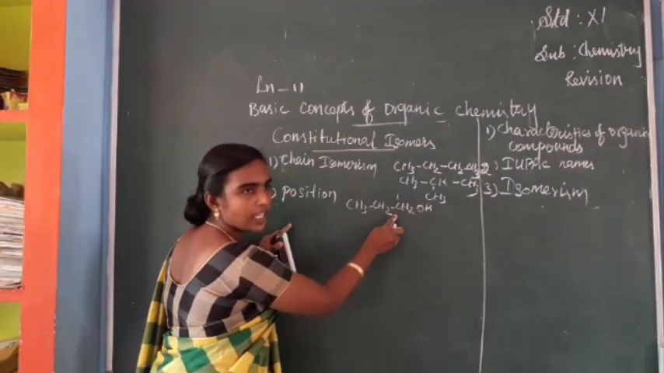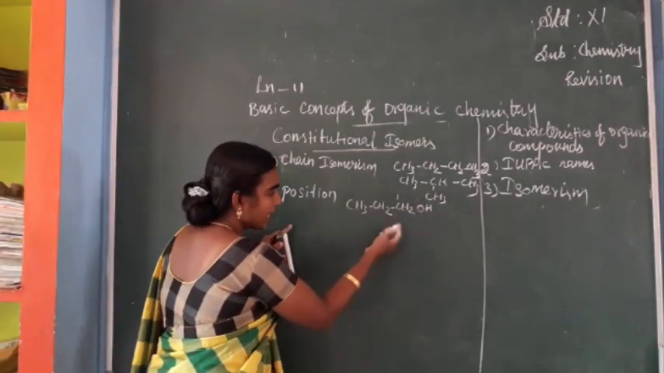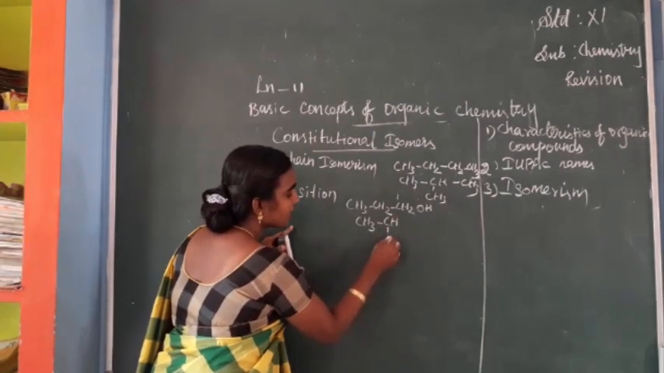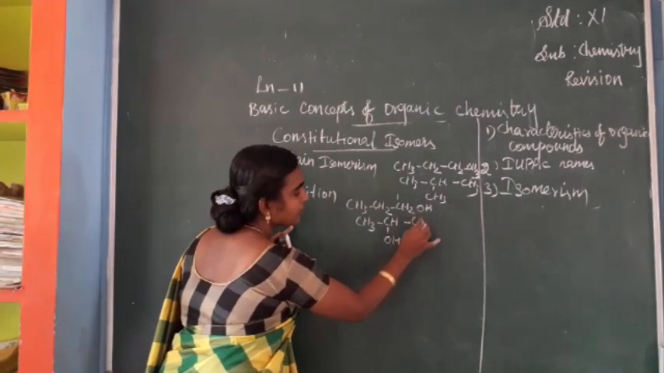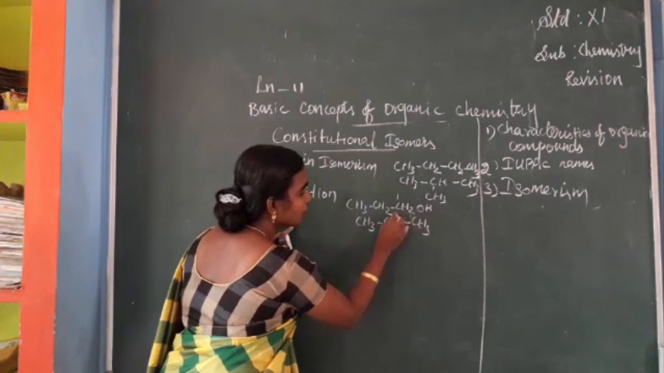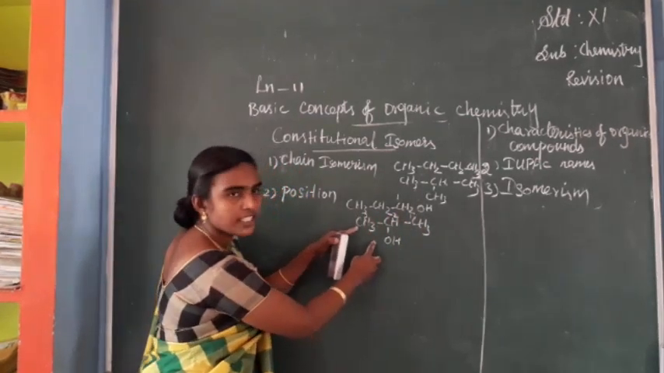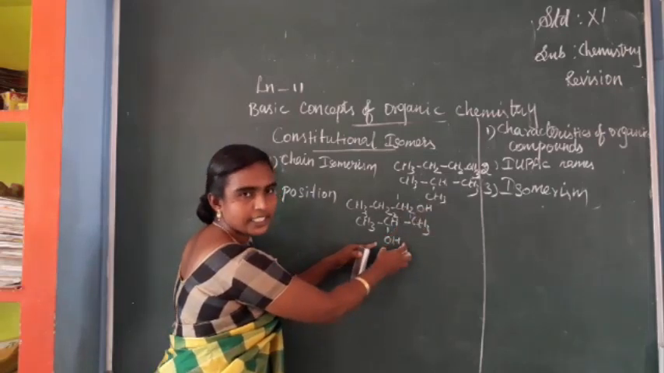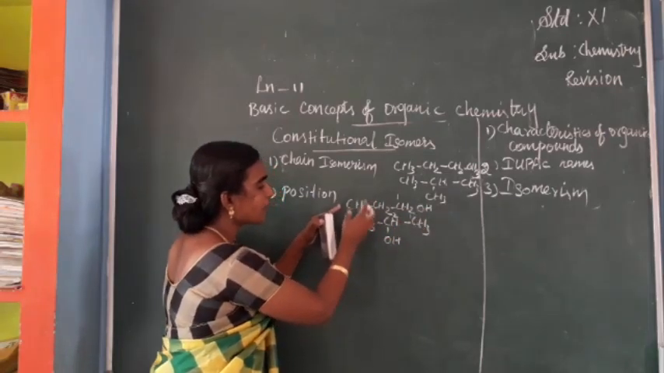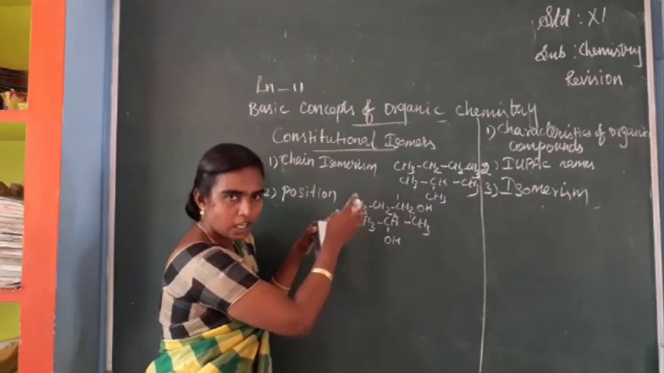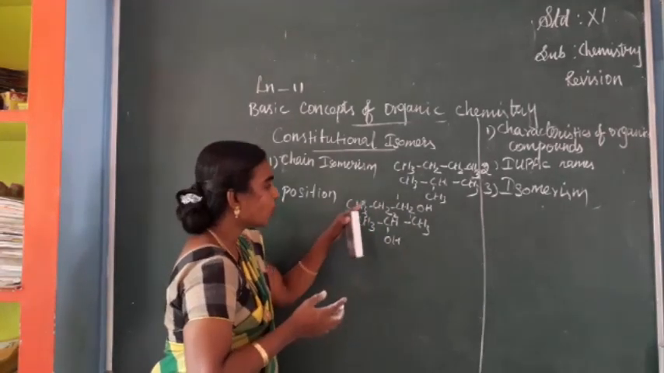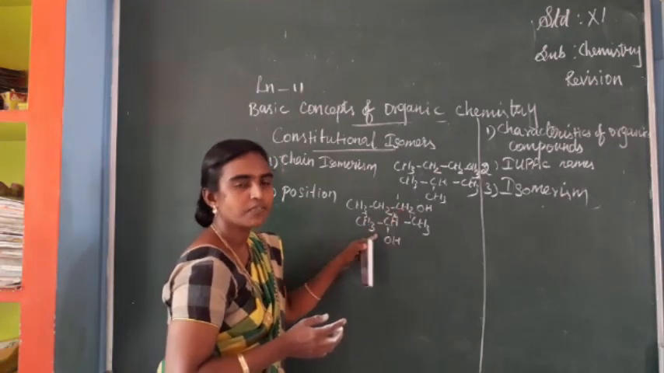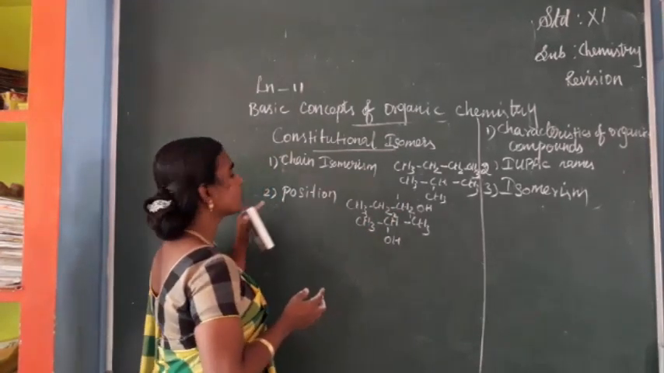So near to the first carbon, the functional group OH is attached. In the next compound, CH3 CHOH CH3, numbering 1, 2, 3, along with the second carbon this functional group is attached, isn't it? When you look at the molecular formula of both compounds, they are the same, but they differ only in the position of the functional group, so we can say that this is position isomerism.